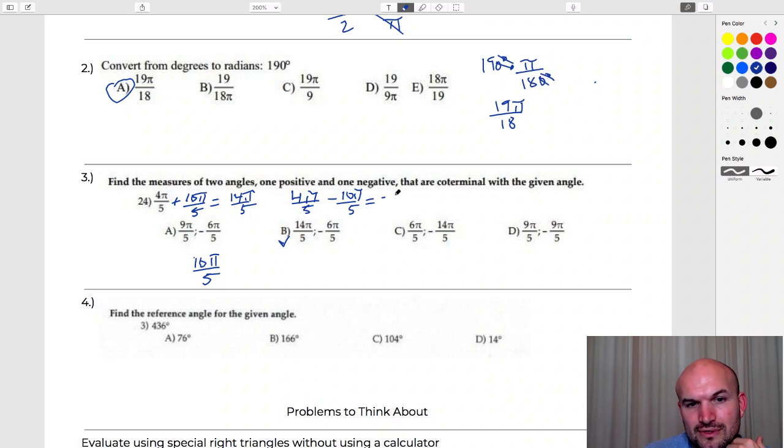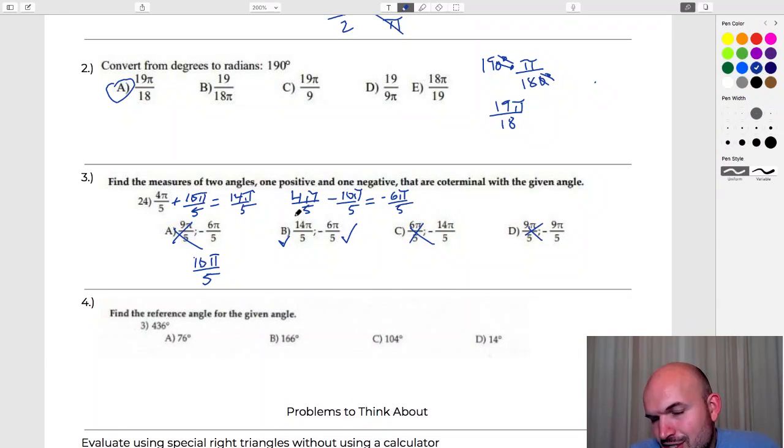And that would equal a negative 6 pi over 5. And that one works. So obviously there's no other angles between 4 pi and 10 pi that would be coterminal. So that one doesn't work, that one doesn't work, and that one doesn't work. So I guess I could have identified B as my answer earlier, but I went with that one to make sense.